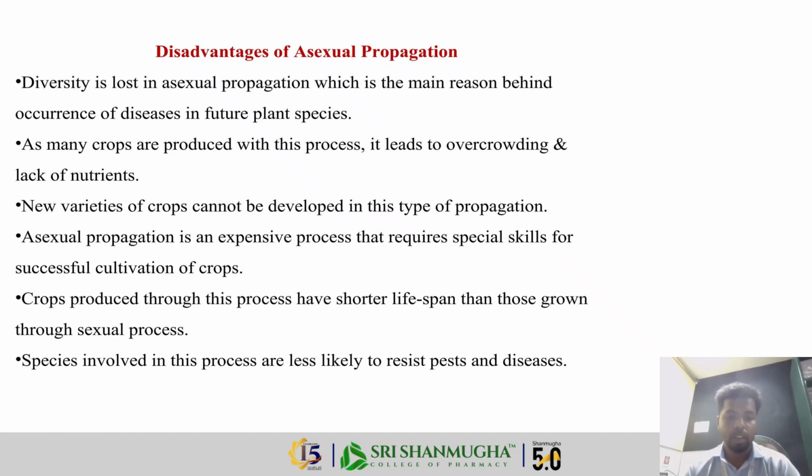New varieties of crops cannot be developed in this type of propagation. It is an expensive process and needs some special skills for successful cultivation of crops. Plants produced through asexual propagation have a shorter lifespan than those grown through sexual propagation, and they are less likely to resist pests and diseases.